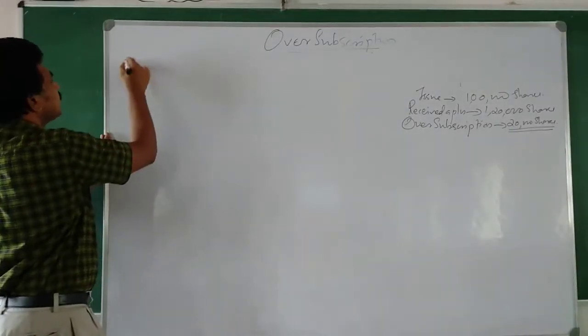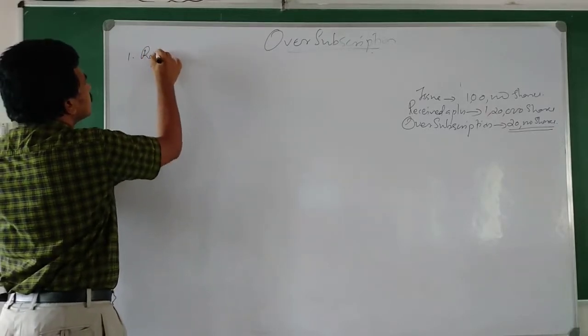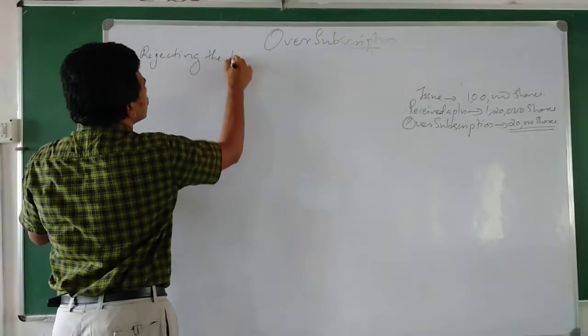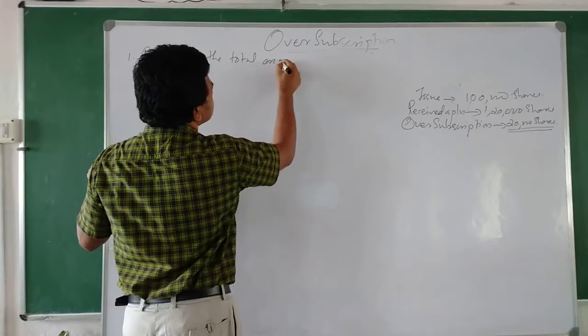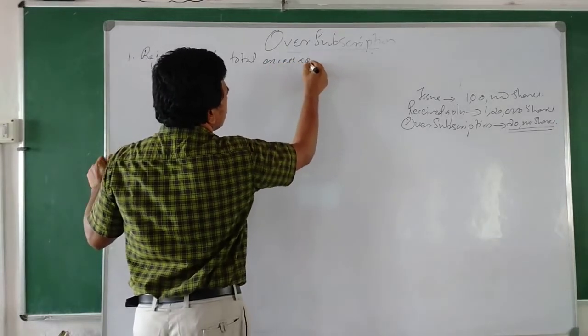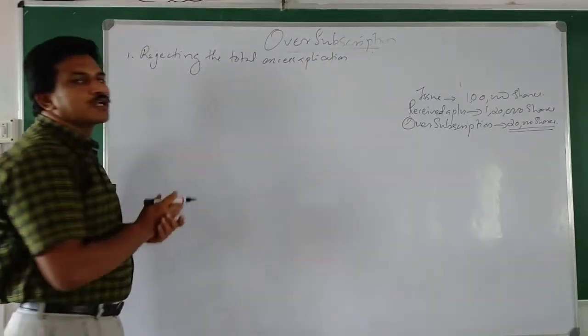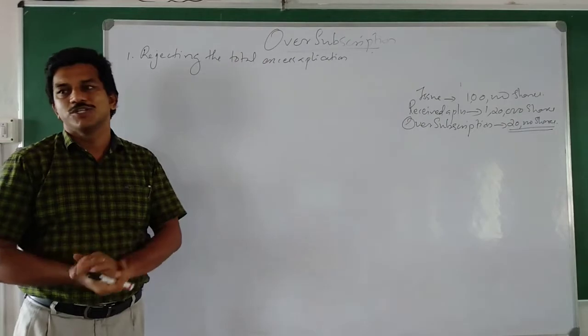First one is rejecting the total excess application. Rejecting the total excess application. The entire excess application money will be rejected.